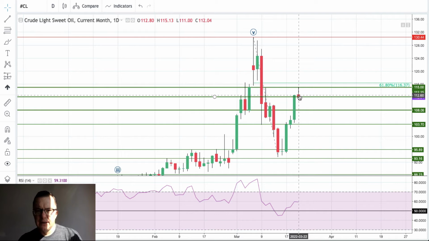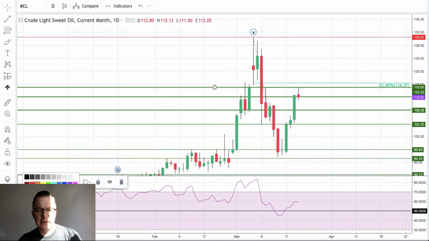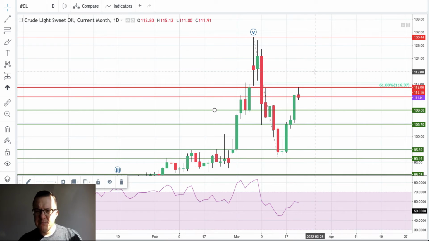We have made a high at 115.13, so there's still some room for the bulls to rally. However, it's very tight, not even $1. We are right now just between two technical resistance levels, 112 and 115, and we got a pin bar building up here.